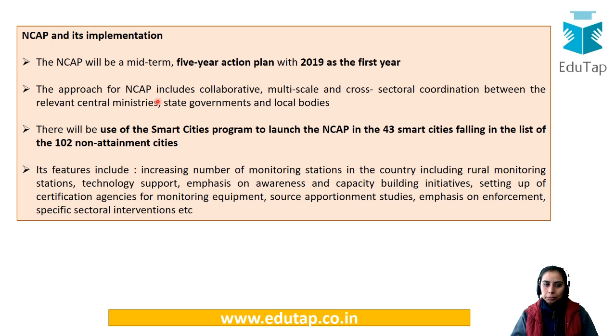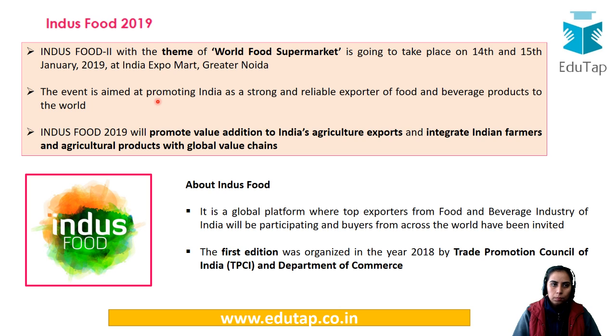We don't need to know the names of all the 102 cities, but you have to know that non-attainment cities have been identified, which could not come up with their own targets, and they have been calculated here. So that is about NCAP, and go through the slides properly. Keep the important features in mind, whatever I've told you: the years, the corpus, and what it is related to. So that would be it.